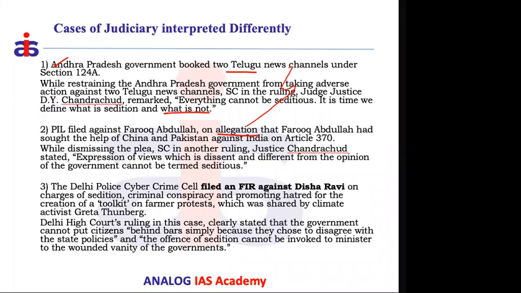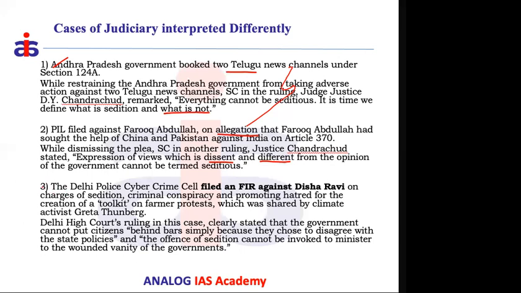And here again, the expression of views which is dissent and different from the opinion of the government cannot be termed as seditious. So the expression of views which is dissent means you are opposing the government and government policies. If the given individual's opinion is different from the government, we cannot merely treat it as seditious. That is specifically mentioned here by one of the judges.